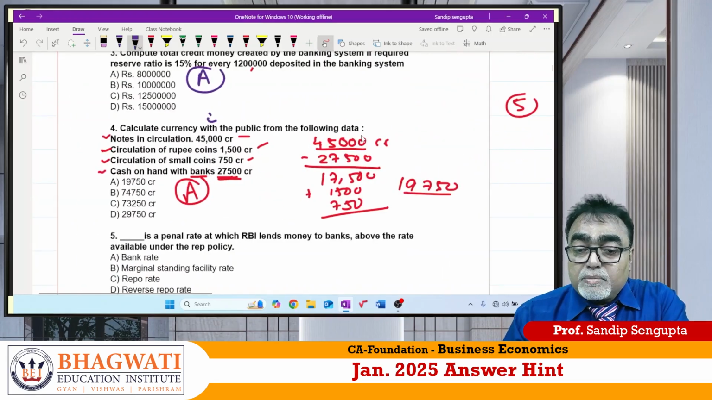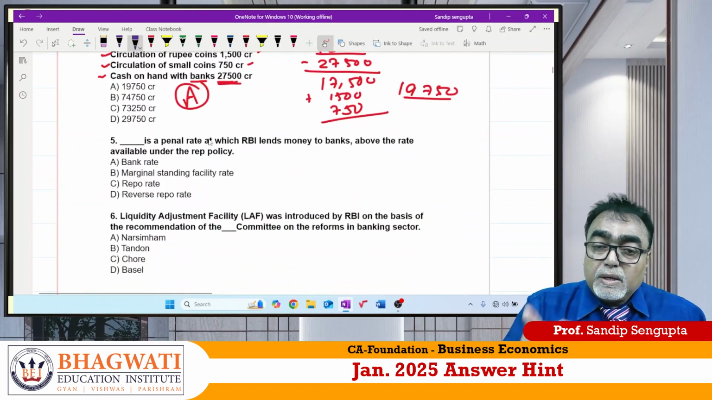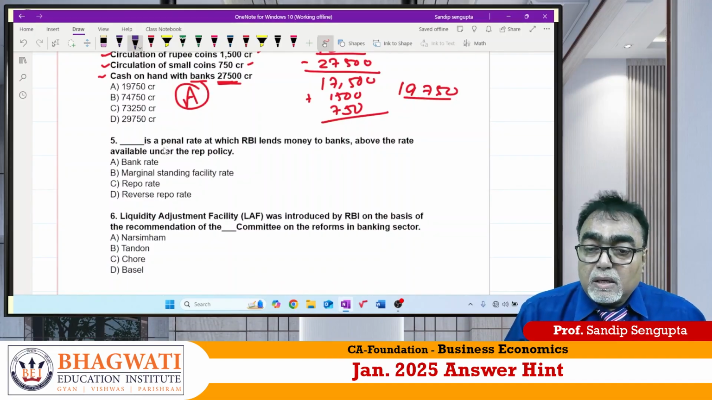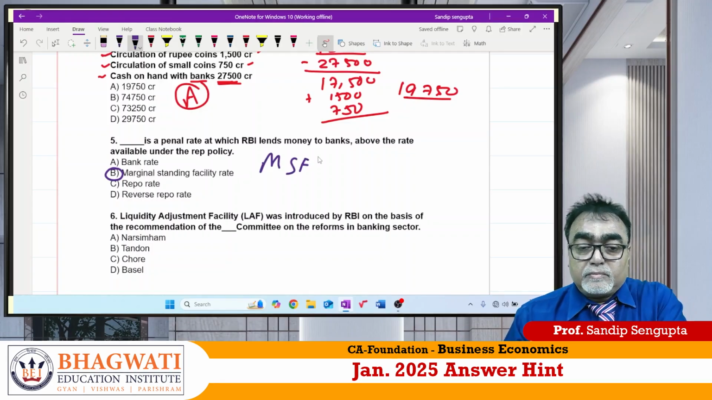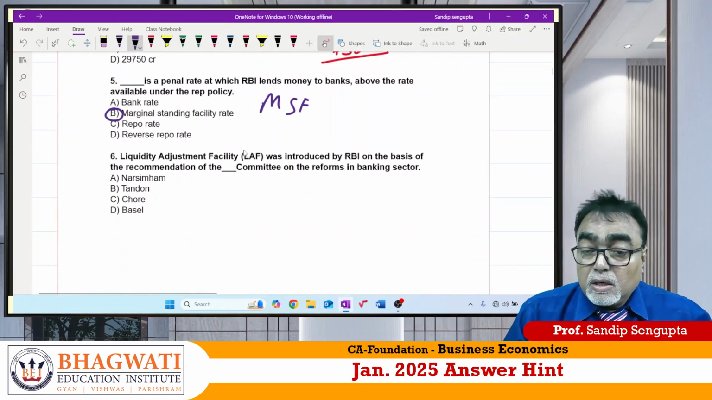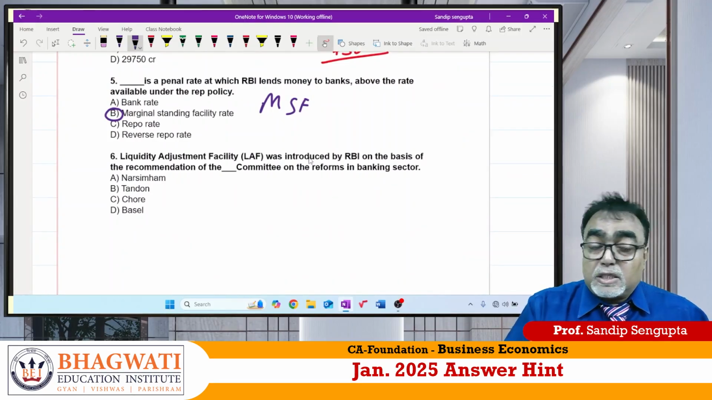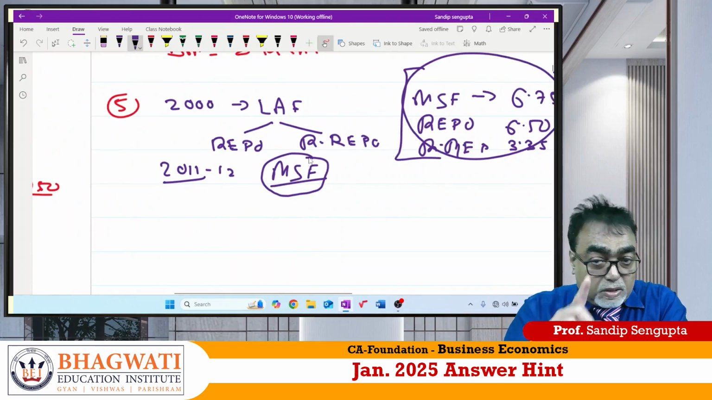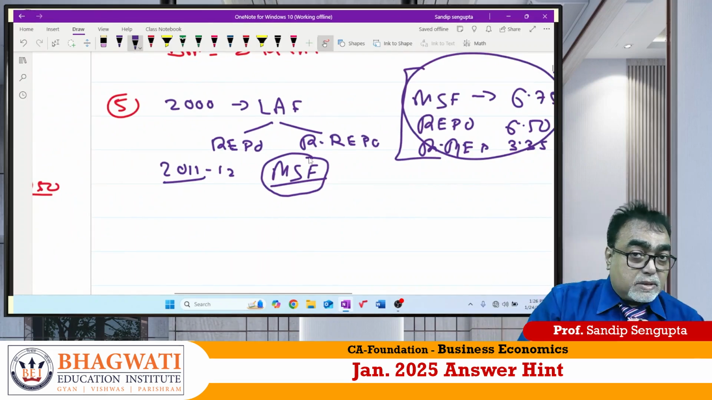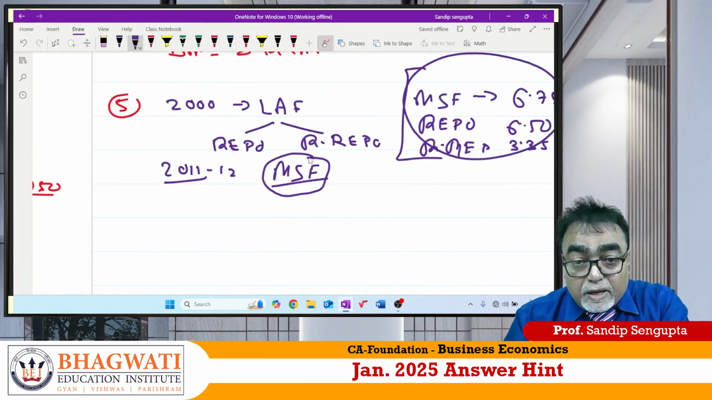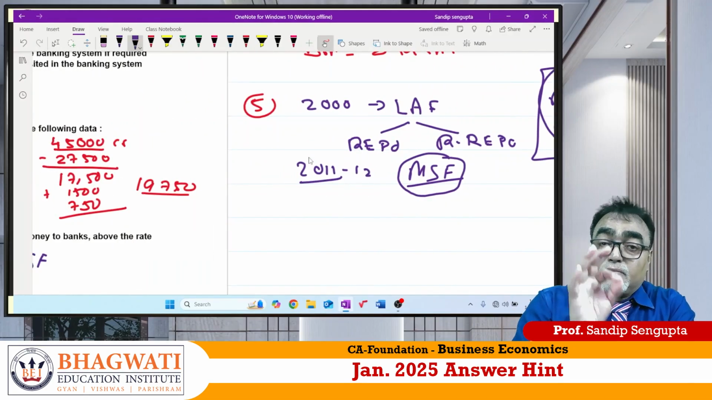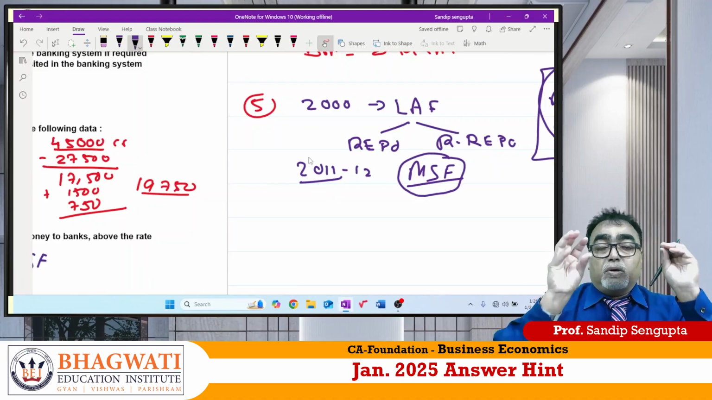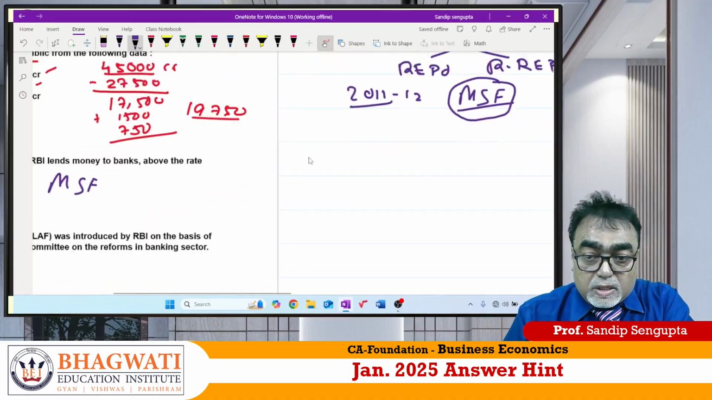So now Aram, you can answer that. Number 5, penal rate, RBI lends money to bank. So of course it should be marginal standing facility, means MSF. Now number 6, liquidity adjust. I believe that is why I explained this. 2000, so that you can synchronize the question back. In 2000, LAF was introduced. LAF is what? Liquidity adjustment facility, which has two parts. One is called repo, another is called reverse repo.